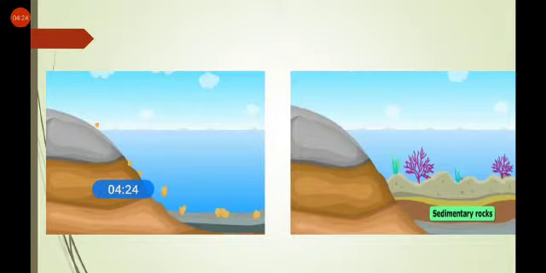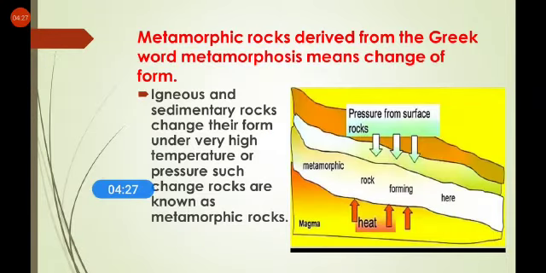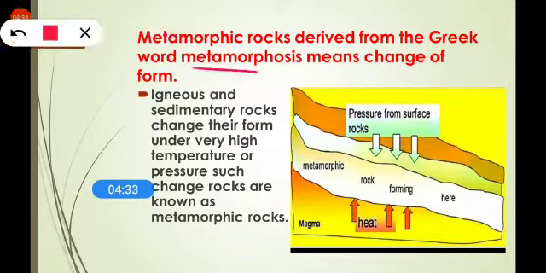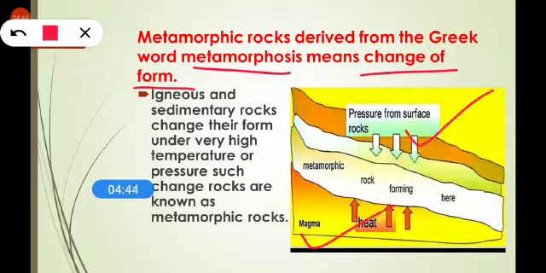Clear? Now, metamorphic rocks. The word metamorphic derives from the Greek word metamorphosis, which means change of form. Igneous and sedimentary rocks change their form under very high pressure and high temperature. Rocks changed by high pressure and high temperature are known as metamorphic rocks.